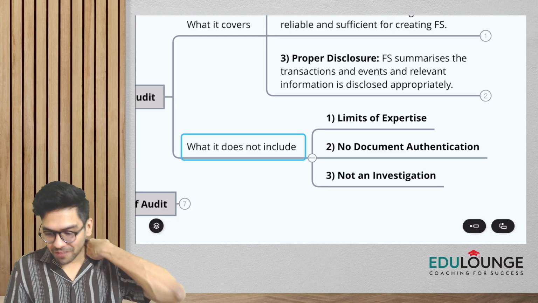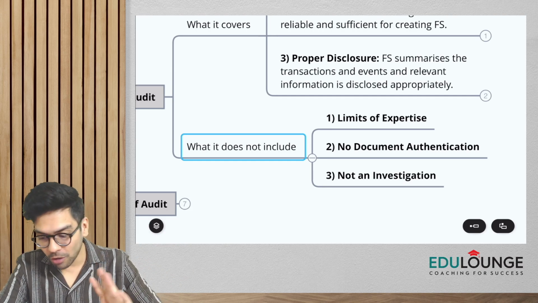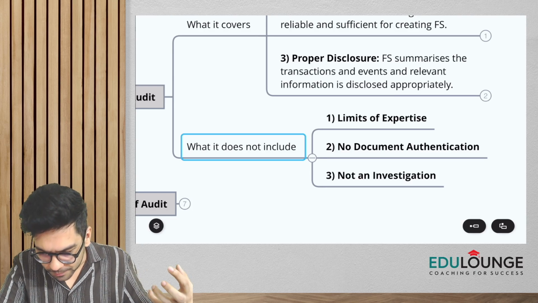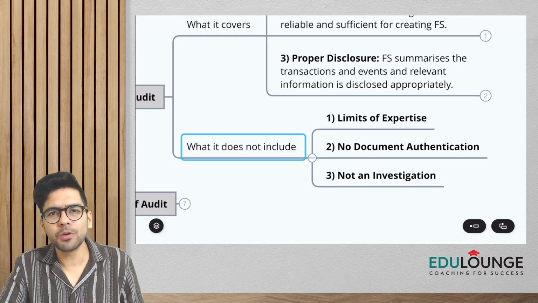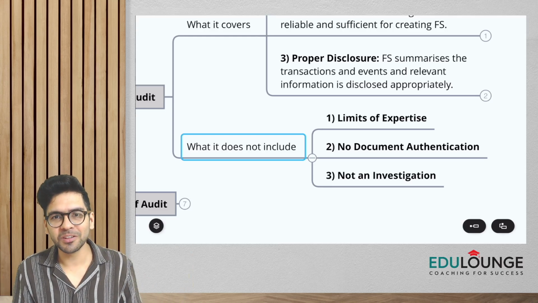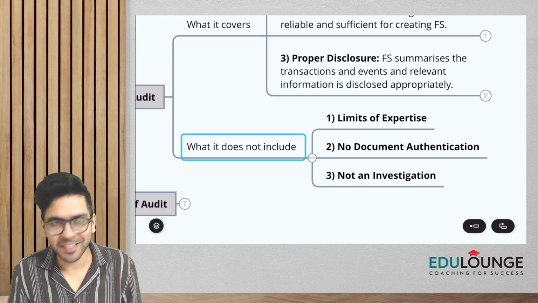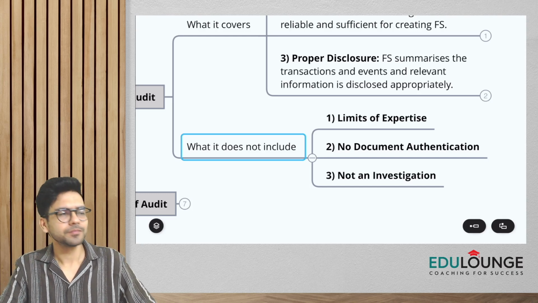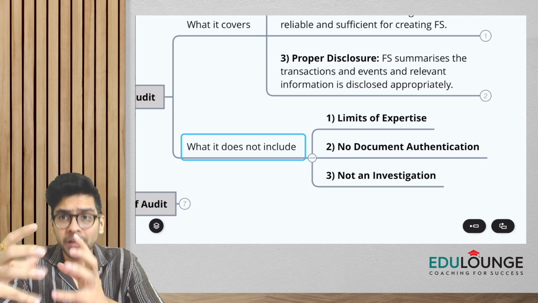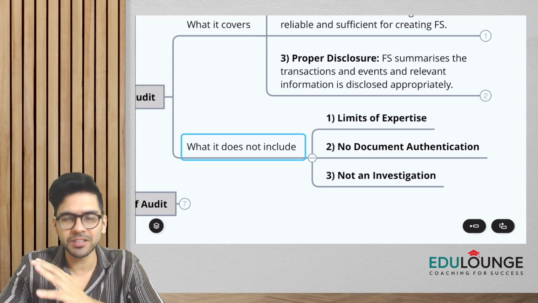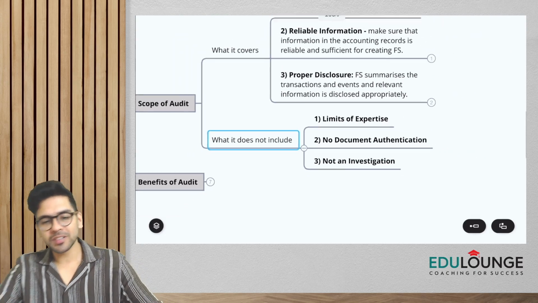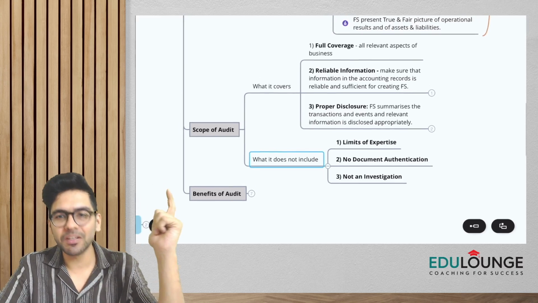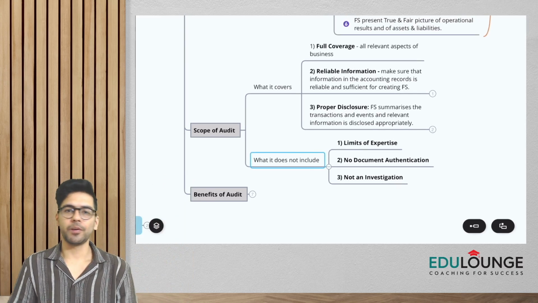Okay, so when I say not an investigation, please always remember, guys, that audit is not an official investigation, and we as auditors don't have legal powers to conduct a search, or to ask our client to give us a statement under oath or something like this. We can't go with this. So please remember, the scope of audit is different from what we do in an investigation; investigation is totally a different thing. Okay, so guys, we are done with the topic of scope of audit. In the new syllabus, it is given in this manner, what it covers and what it does not cover. I hope you're clear on this.